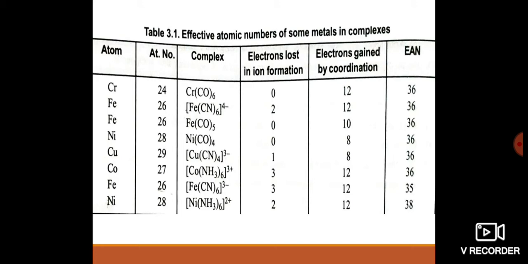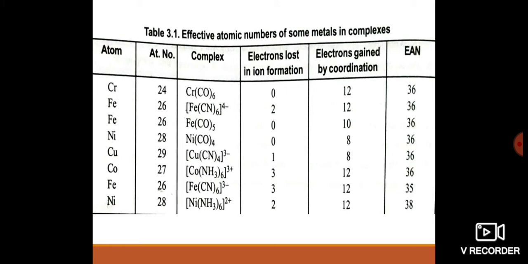The electrons donated by the ligands to the metal ion are 6 into 2, since amino groups are neutral groups, that is it donates 6 into 2, 12. Here cobalt loses 3 electrons, that's why 27 minus 3, that is 24, plus 12 electrons, totaling 36. So it has also attained the krypton electron configuration.